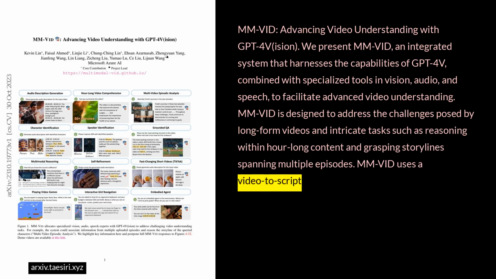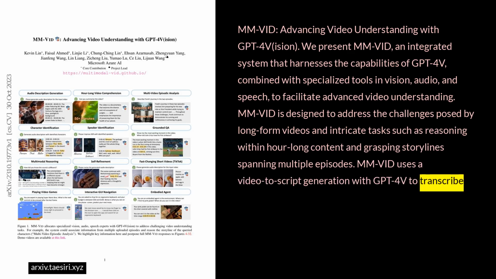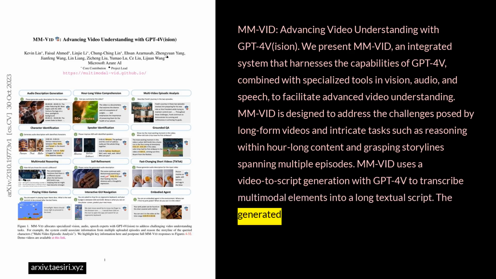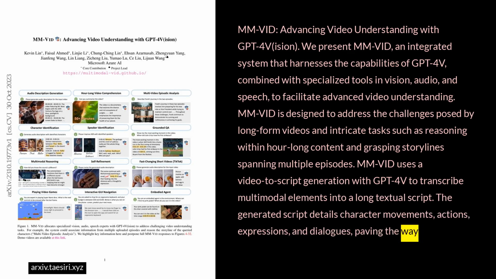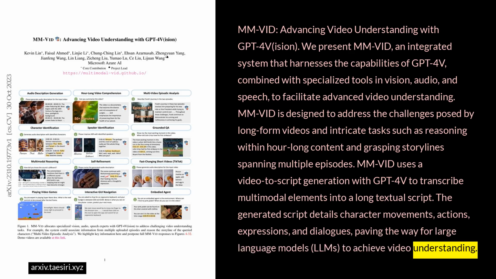MM-VID uses a video-to-script generation with GPT-4V to transcribe multimodal elements into a long textual script. The generated script details character movements, actions, expressions, and dialogues, paving the way for large language models, LLMs, to achieve video understanding.